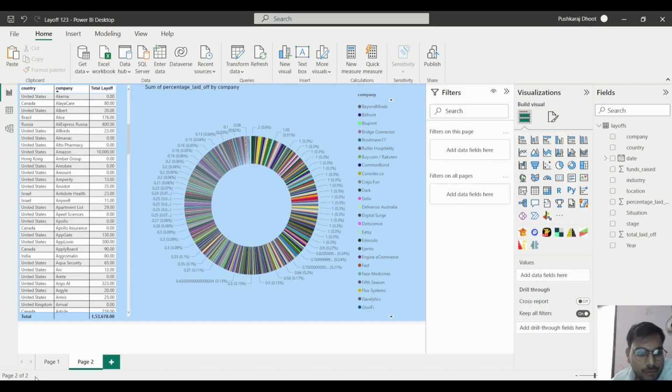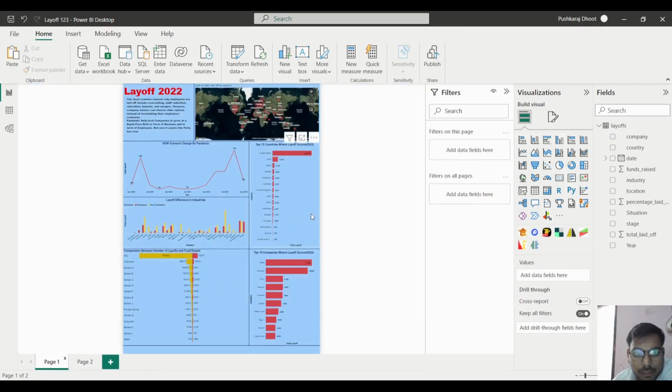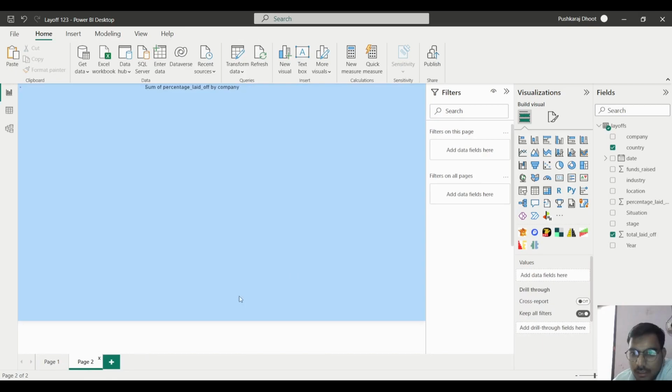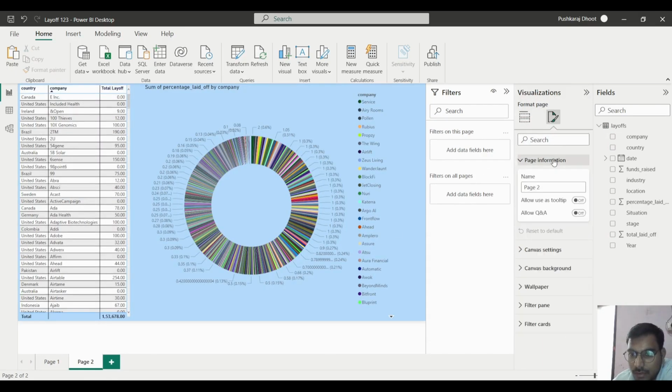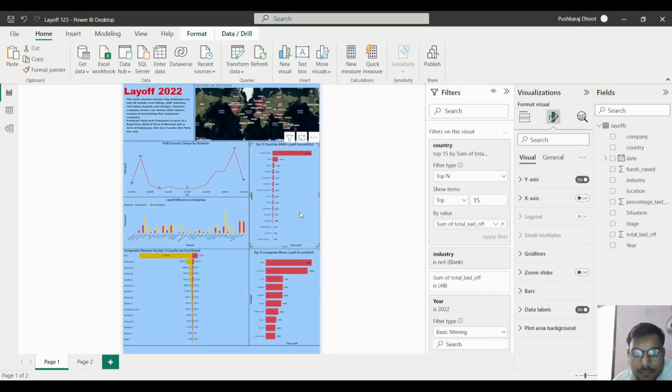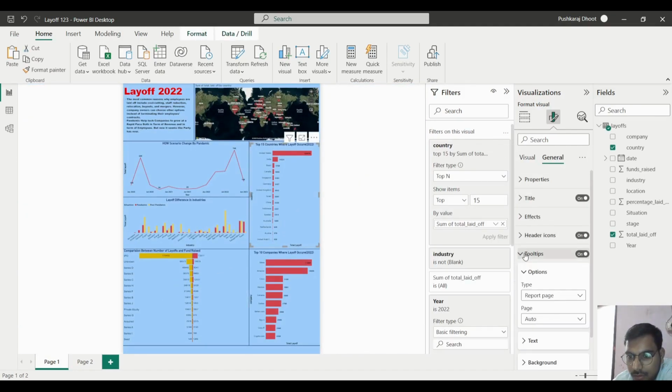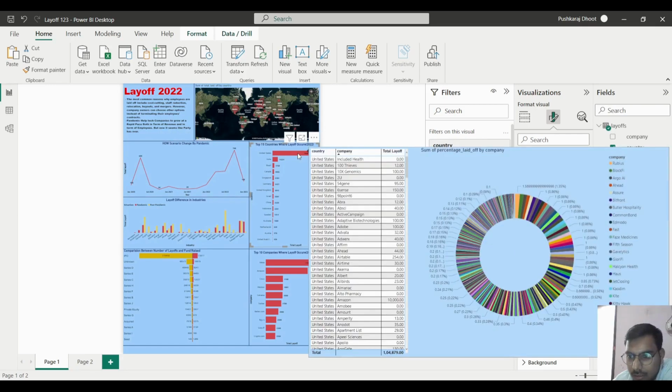Now see what we will do here. We will just click here. Okay. In the page settings, first we will go into the page information. We will allow this page to be used as a tooltip, if we give the permission. Now here we will come and click, and into the tooltip we will add the paste. Now see, if you click on this, you can see which company has done the layoff percentage-wise.